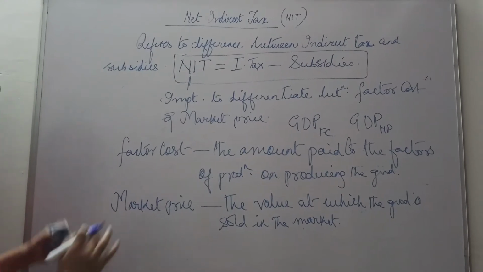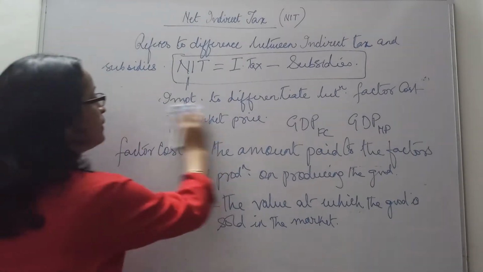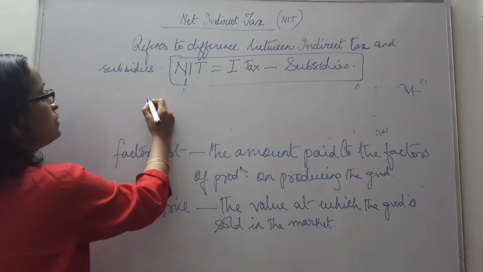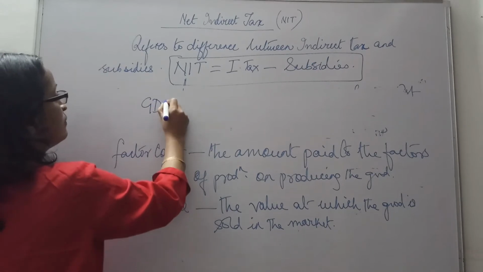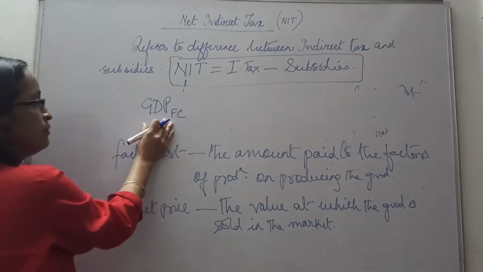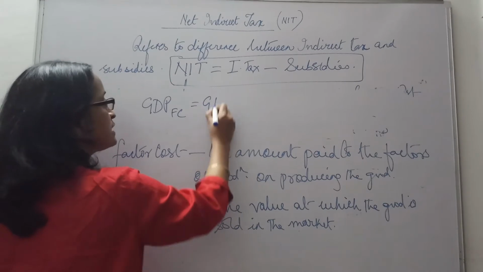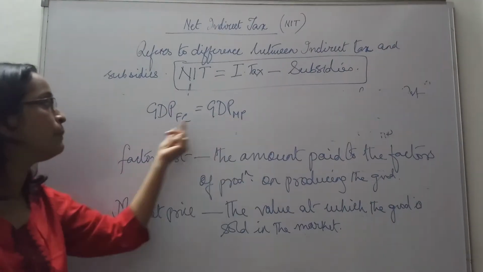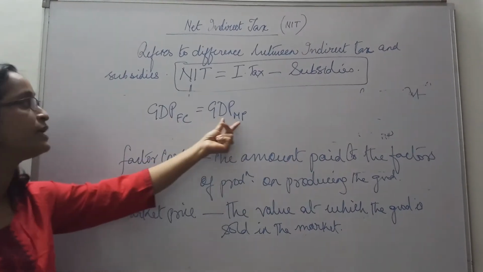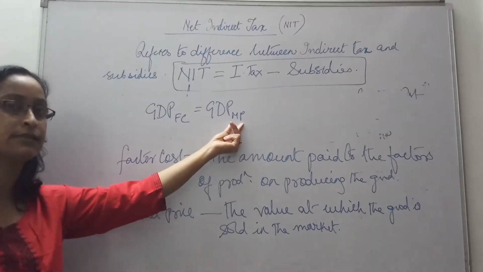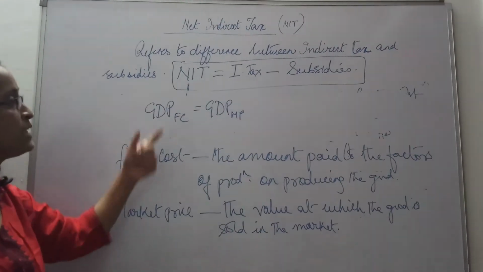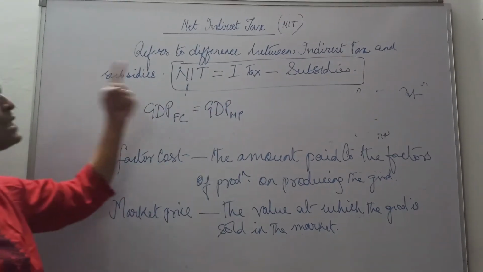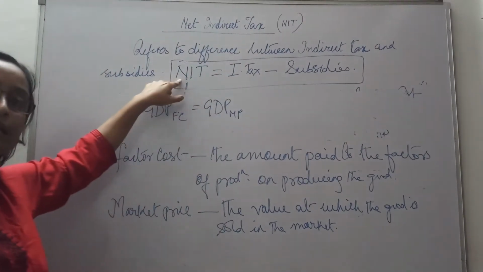Now how does it bring difference here? Say for example, if you want to find out GDP at factor cost, how will we find it out? We will take, suppose, GDP at market price. Market price is definitely more than factor cost, because here we are taking the net indirect taxes. As taxes are imposed, price rises, but of course subsidies are provided. But then if subsidies are less than indirect taxes, then definitely the price will rise.